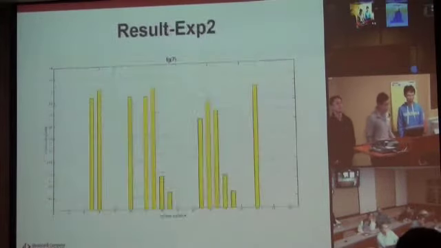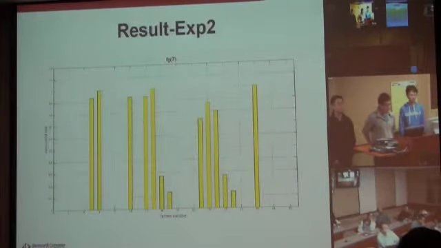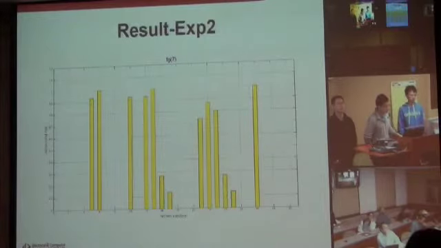So here is the result for the second kind of experiment, and the x-axis represents the number of hidden variables, and the y-axis is also the successful rate. What you can see from this figure is that when the number of hidden variables is neither too small nor too large, SEM will work.